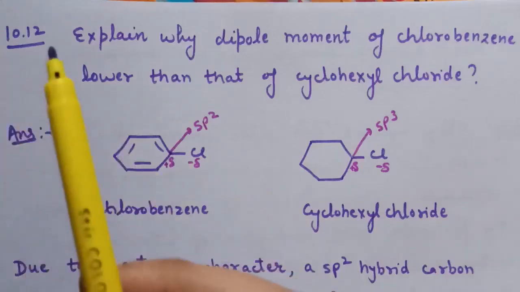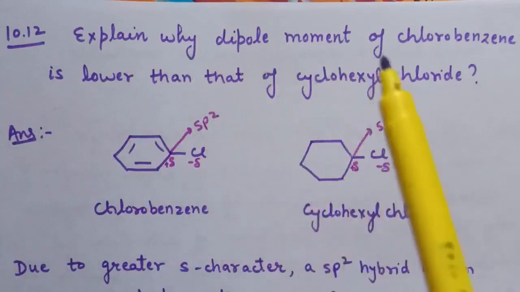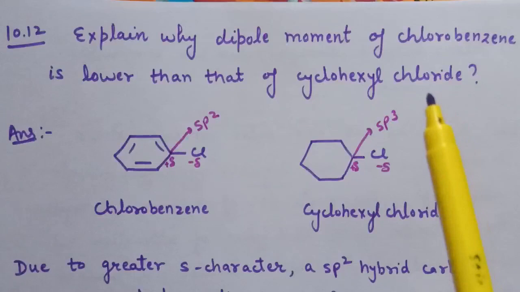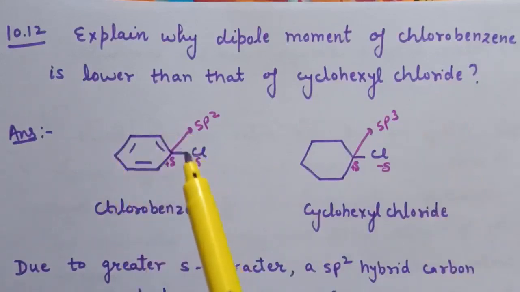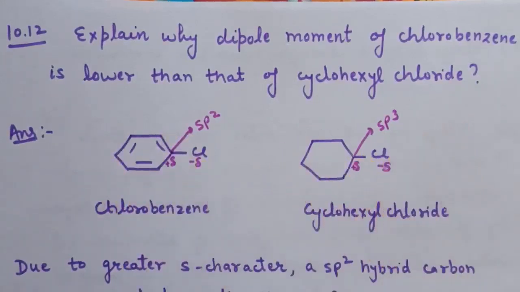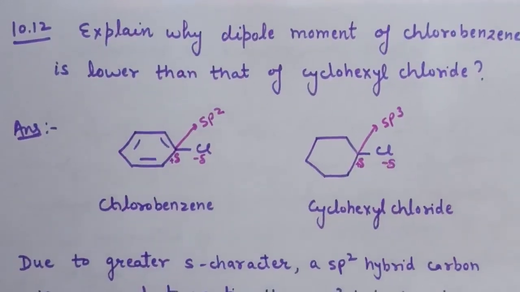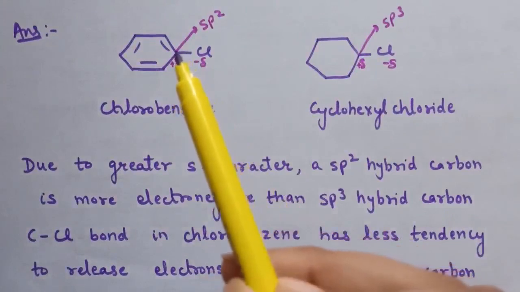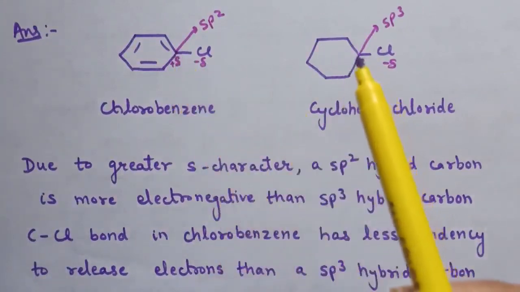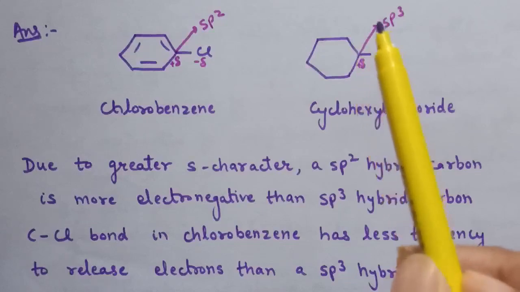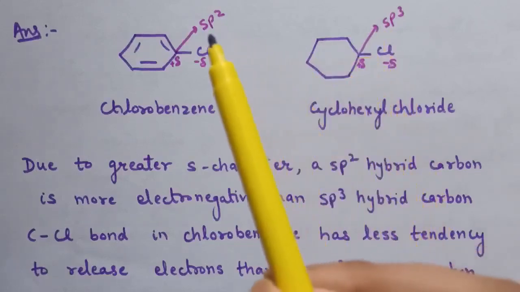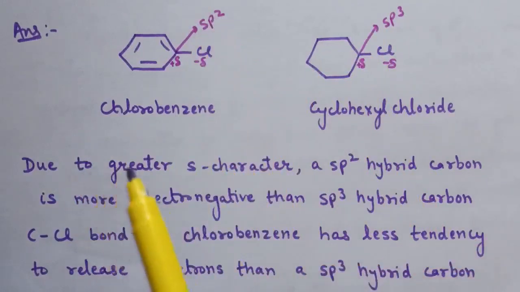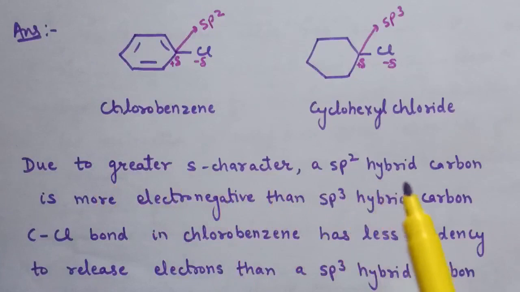Question number 10.12. Explain why dipole moment of chlorobenzene is lower than that of cyclohexyl chloride. This is the structure for chlorobenzene and this is the cyclohexyl chloride. Now, in case of chlorobenzene, this carbon is sp2 hybridized, whereas in case of cyclohexyl chloride, this carbon is sp3 hybridized. In sp2, the percentage of s character is more, and due to greater s character, a sp2 hybrid carbon